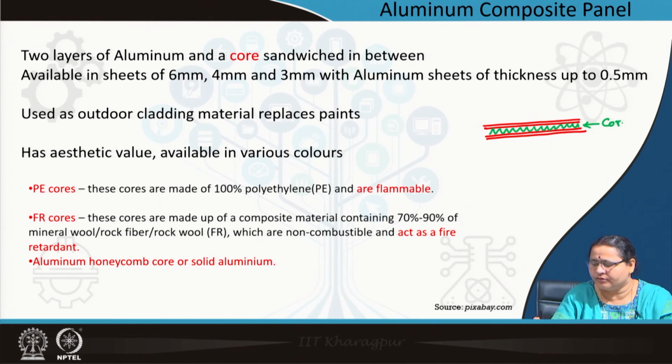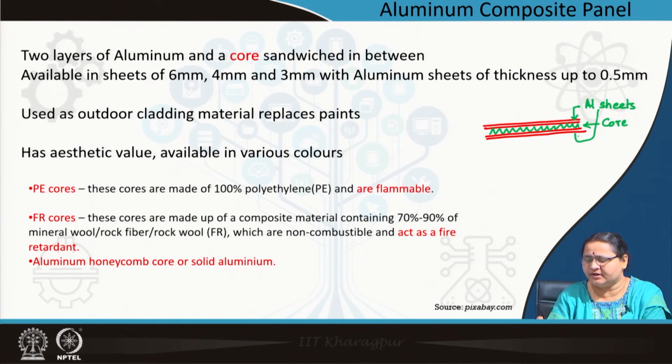That is the core, and these are the aluminium sheets. This is also the aluminium sheet on two sides.